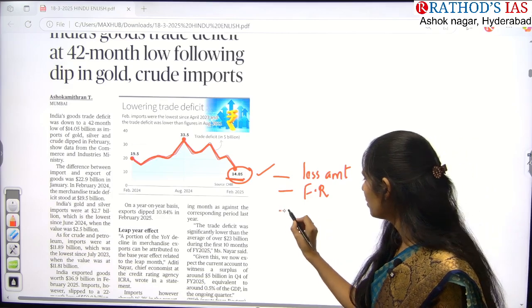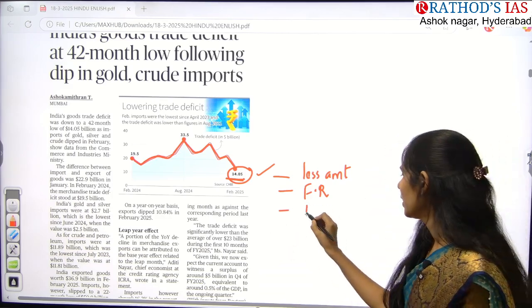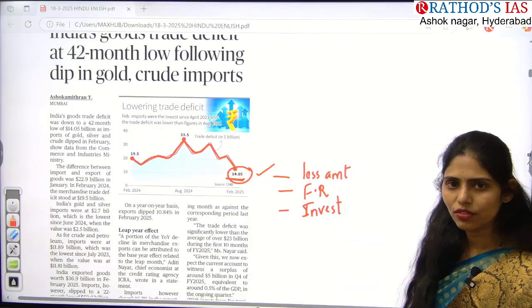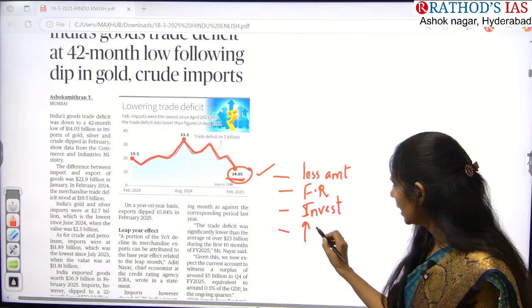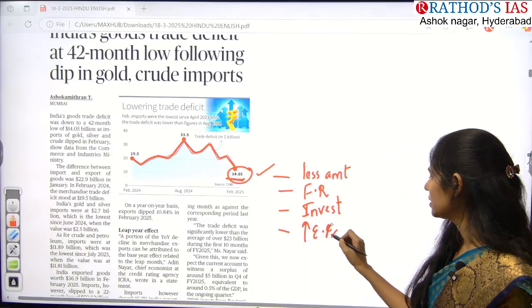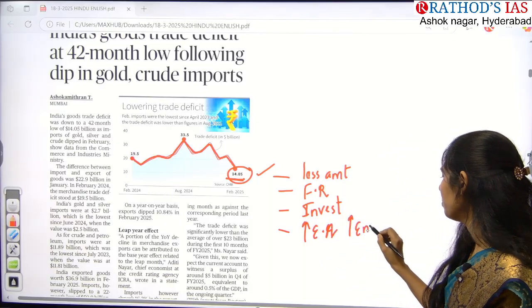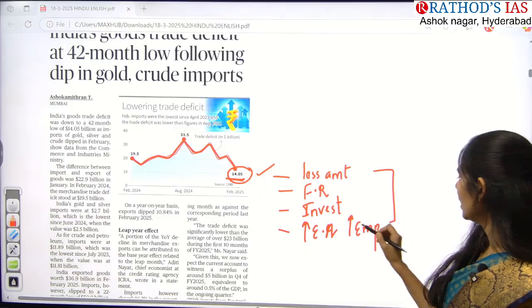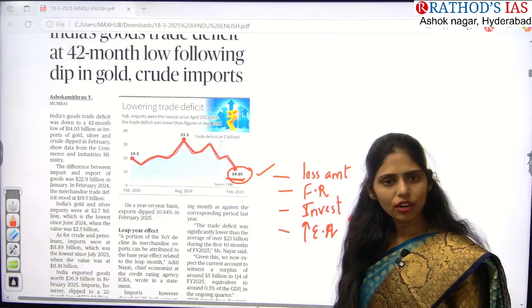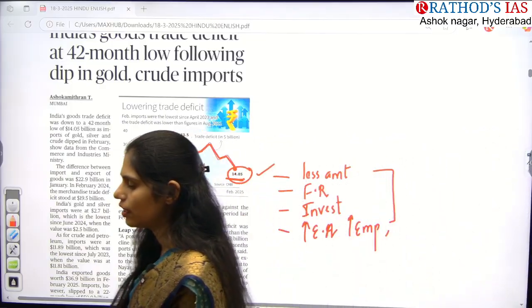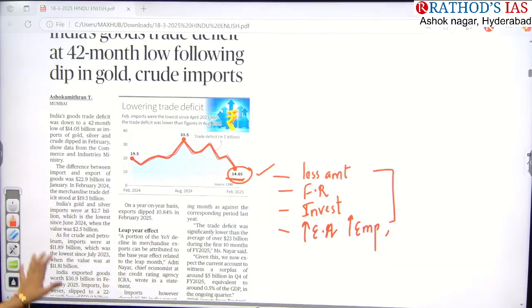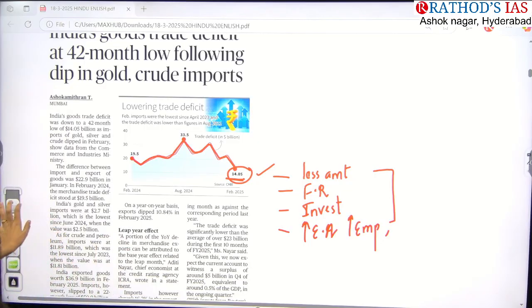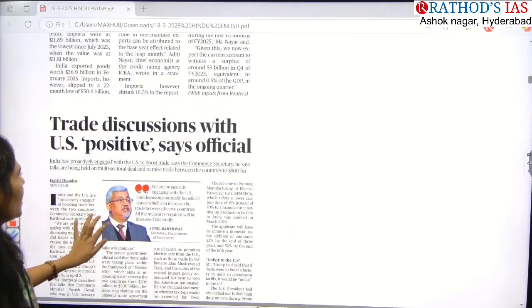If you have good foreign reserves, we can expect good investments in our country. Good investments mean increasing economic activities and increasing employment opportunities. Like that, we will have certain advantages of this decrease in imports or trade deficit. This topic is most important for your economy, GS paper 3, guys. Now let us see the next article.